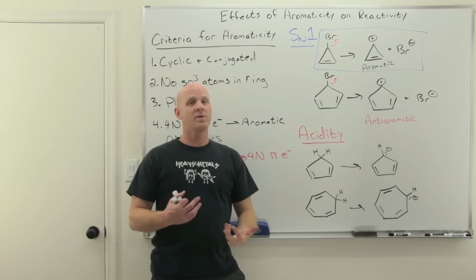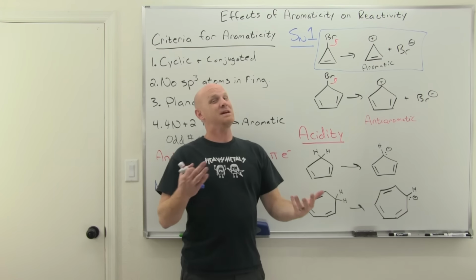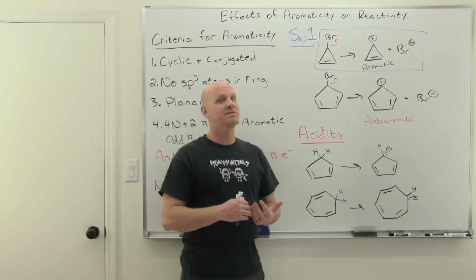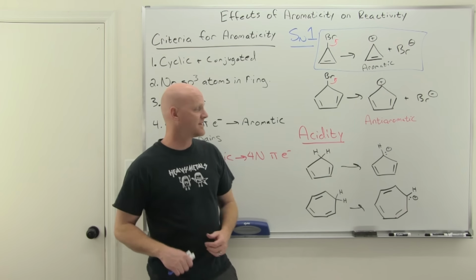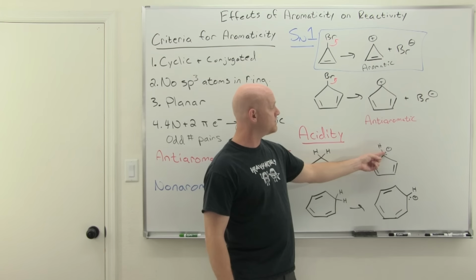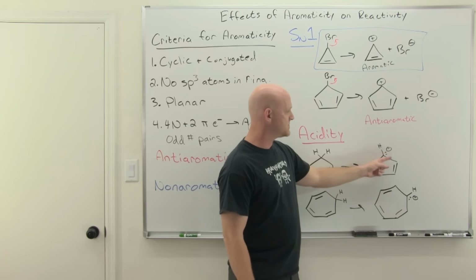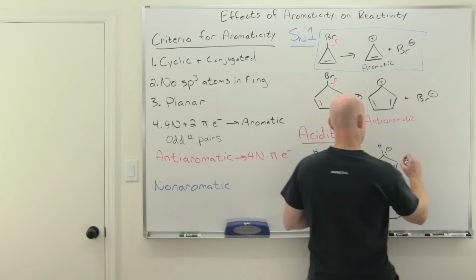Again, if this wasn't on a ring, it would definitely be sp2. But because it's in a cyclic structure, maybe it's sp2 and maybe it's not. It can be sp2 if it makes it aromatic, but if it's going to make it antiaromatic, it'd rather just stay sp3 and be non-aromatic instead. So in this case, if it's sp2, then the lone pair would be what's in the p orbital and count as part of the pi system. We'd have 2, 4, 6 pi electrons. That's an aromatic number, and it's definitely aromatic.